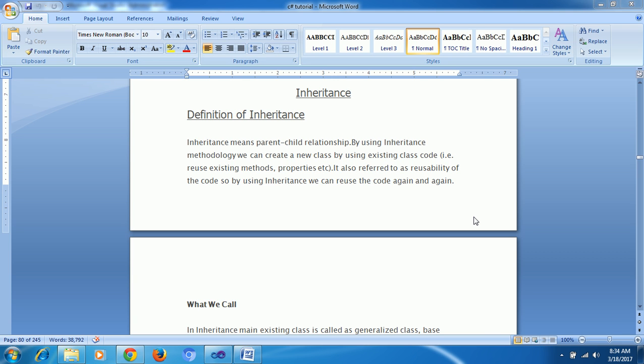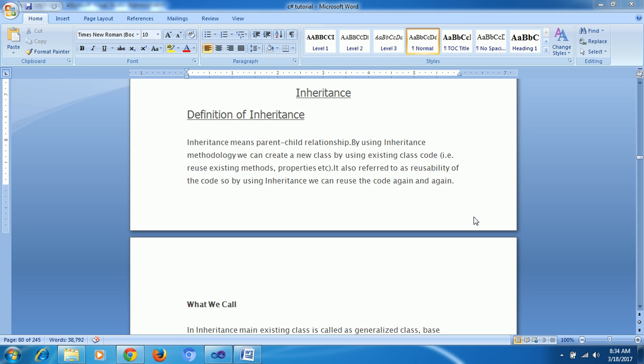Suppose I have already created my own structure of classes, and the same structure of classes or same structure of methods I need to reuse in my child class as well. That time no need to create anything again. We can take from parent to child. Thus we can use inheritance.